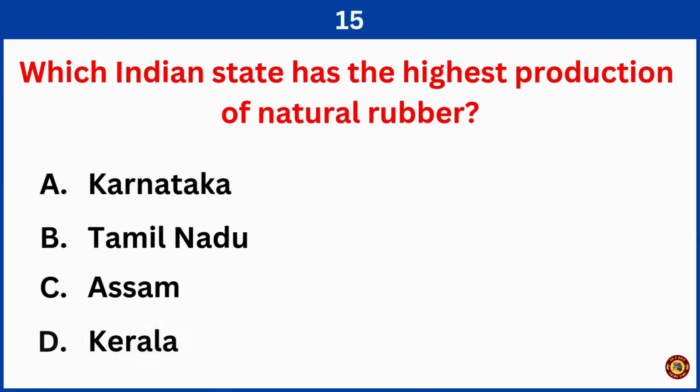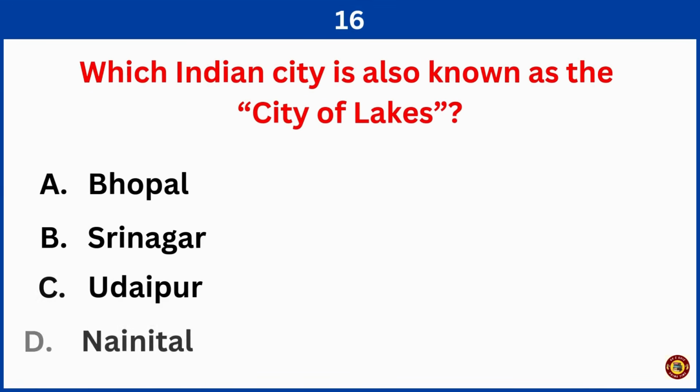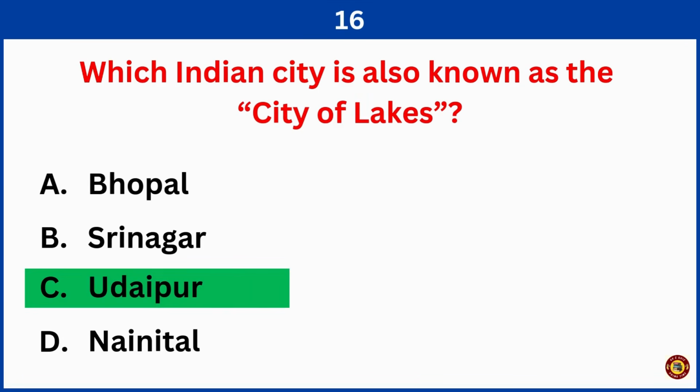Which Indian state has the highest production of natural rubber? Right answer is option D, Kerala. Which Indian city is also known as the City of Lakes? Right answer is option C, Udaipur.